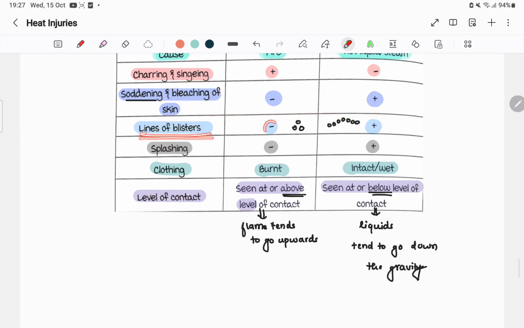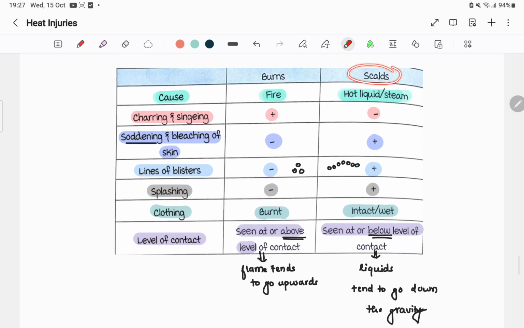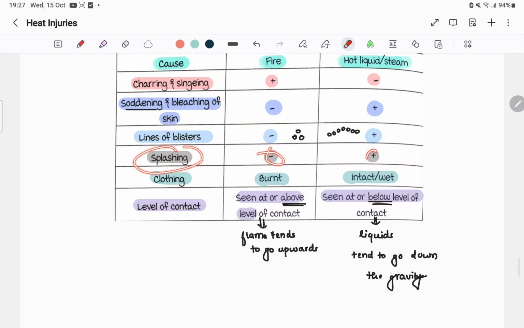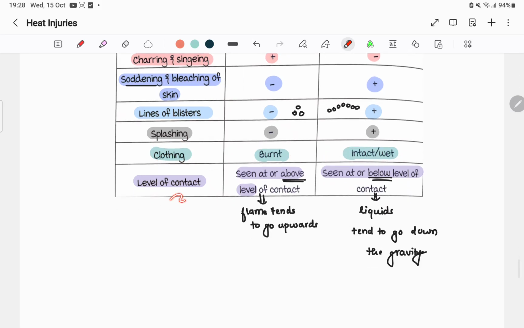Lines of blister will be absent in burns. There are blisters at any point, but in scalds the hot liquid is flowing, right? The liquid is flowing, so there will be blisters in the direction in which the water flowed over the body. So lines of blister will be present. Splashing is absent in burns, obviously, and present in hot liquid or steam. Okay, present in scalds. Clothing will be burnt here. This will be intact. Level of contact: seen at or above the level of contact in burns, and seen at or below the level of contact in scalds.